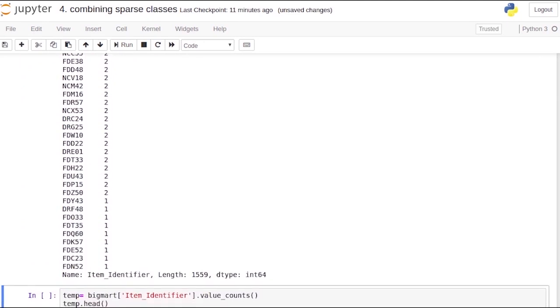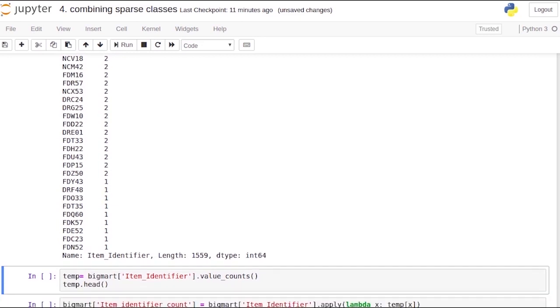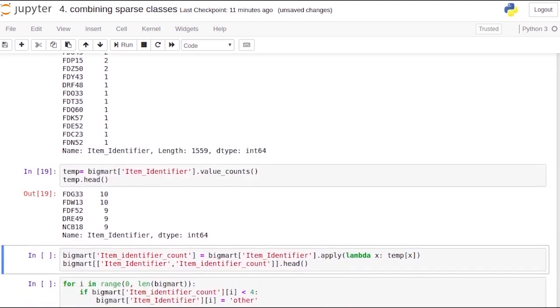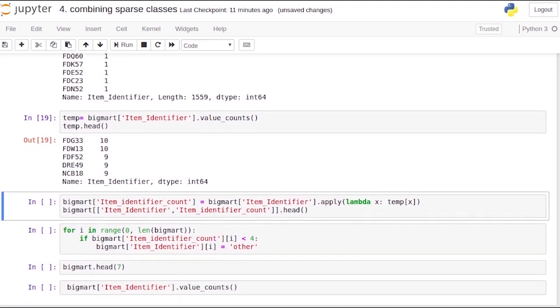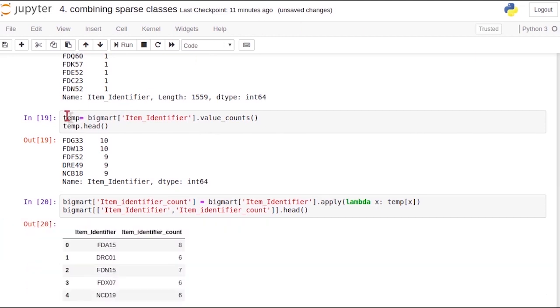So what we're going to do is combine these low frequency classes. We'll first store the frequency count of the variable in temp, and let me print out the first few rows. Okay, here we go. Now we'll create a new column in the data frame, item identifier count, which will store the value count for each category. We'll do this with the help of the apply function. The apply function performs a given task for every row in the data frame. So here I've used the apply function on the item identifier column. For each category in the item identifier, it will return the frequency from the temp that we'd created here. So let me go ahead and run that.